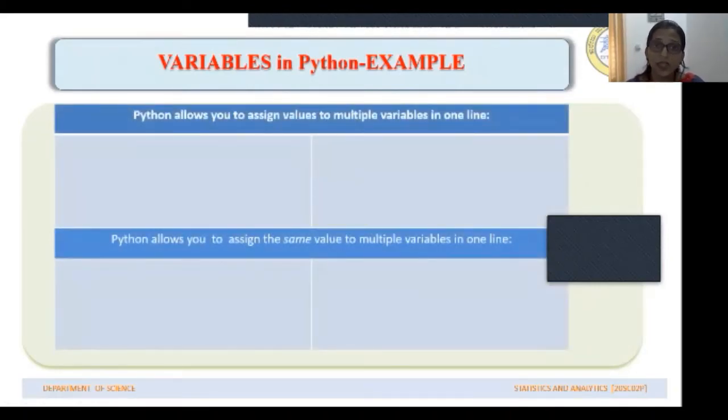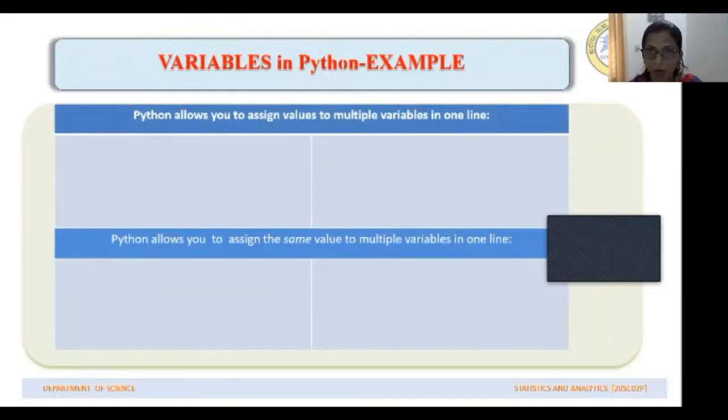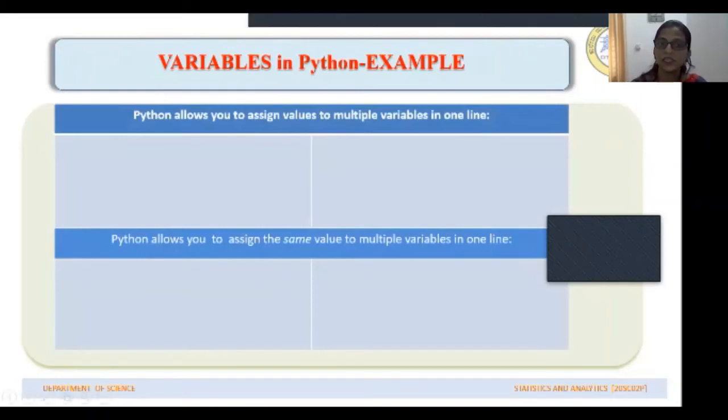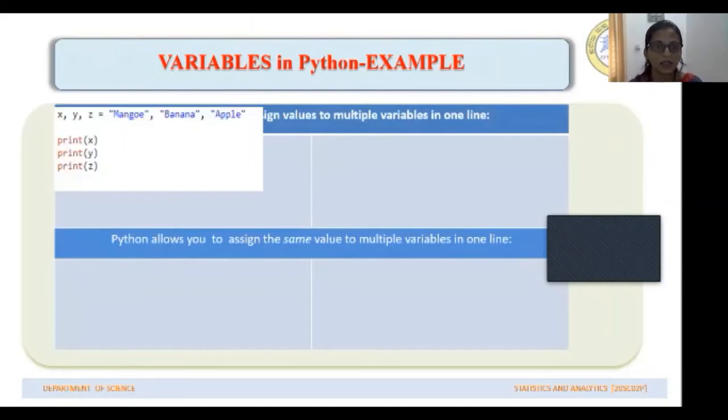Python allows you to assign values to multiple variables in one line. You can assign values to many variables in a single line. In the same way, Python allows you to assign the same value to multiple variables. For example, like this.